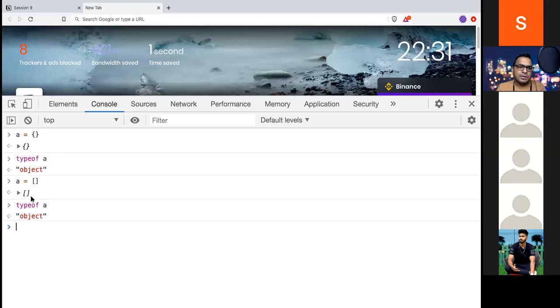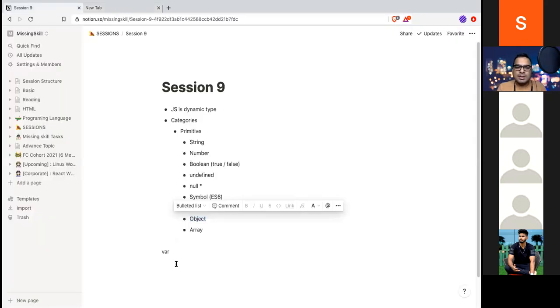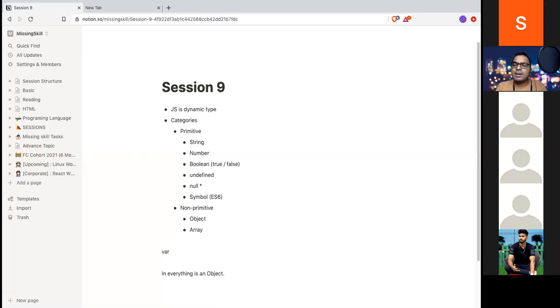So in JavaScript, even arrays are also an object. That is why in JavaScript we say everything is an object. Just remember this statement: in JavaScript, everything is an object. Even primitive types are also an object. I will show you how you can access and create that object. So this is the basic primitive type and non-primitive type.